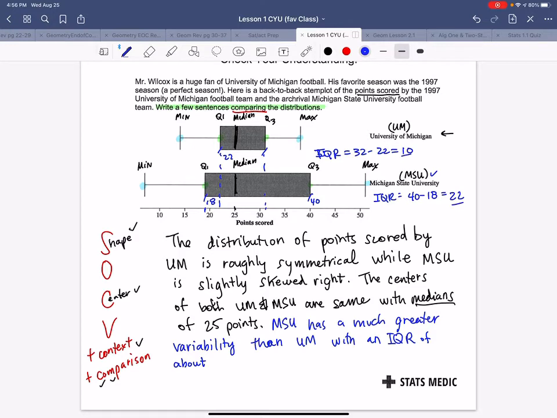So that's a big difference. With an IQR of about 22 points, as opposed to UM with an IQR of 10 points.